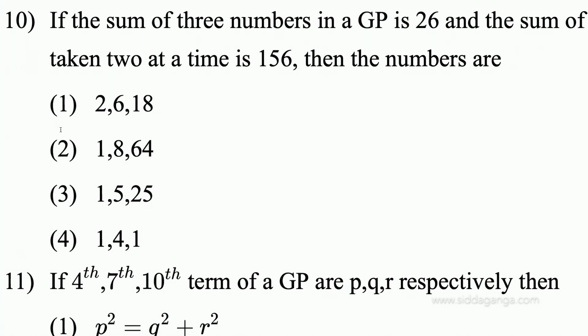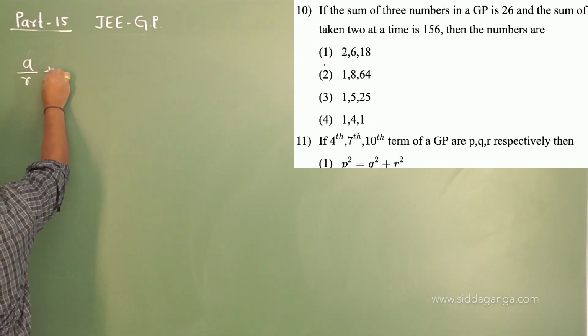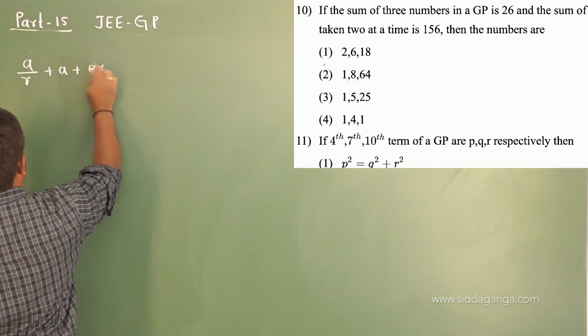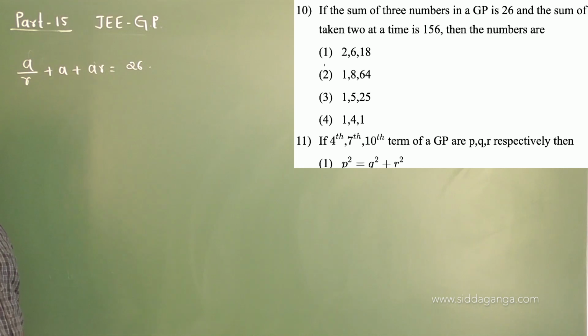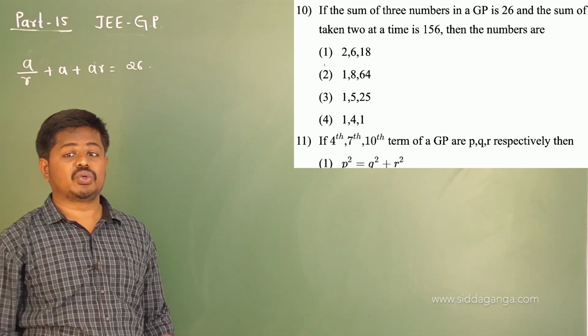I am going to take the numbers as a by r, a, and ar, so a by r plus a plus ar is equal to 26. And the next data is what? The sum of products taken 2 at a time.